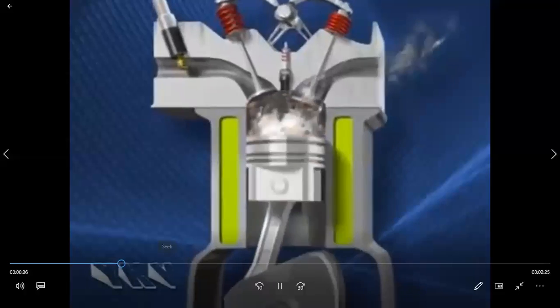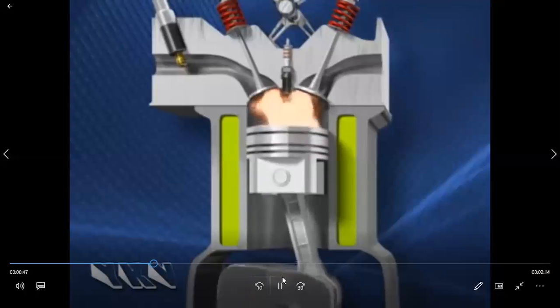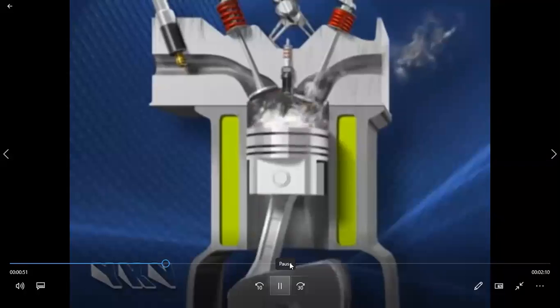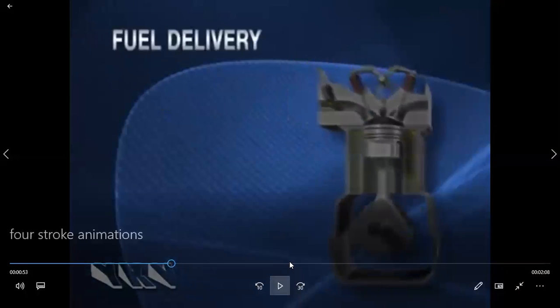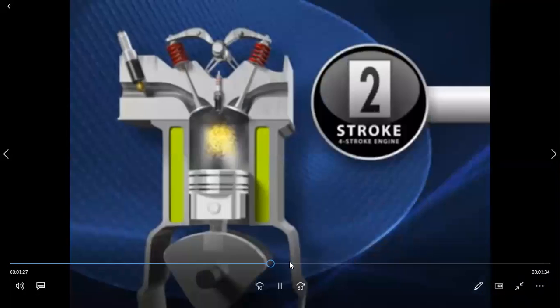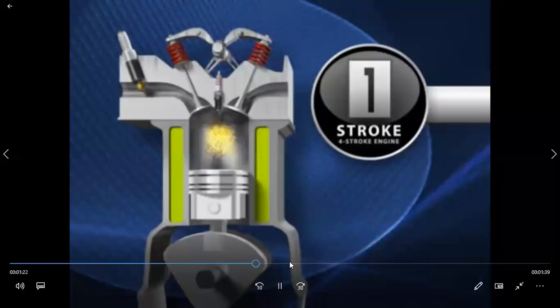See, what is happening here. All of you just focus here. I will tell you about what is the partial expansion or partial vacuum. Okay. See, what is the intake stroke? All of you know.